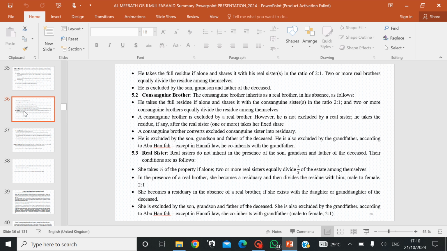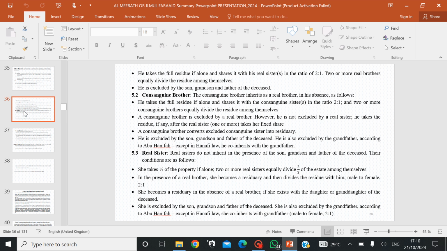He is also excluded by the son of the deceased. And you remember the six closest male relatives of the deceased were mentioned from son to father, then brother. So the son is higher than the brother of the deceased, so he will cut off the brother. The same thing with the grandson who substitutes for the son. And then we have mentioned the father of the deceased always cuts off the siblings of the deceased.